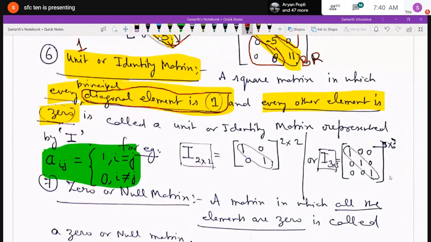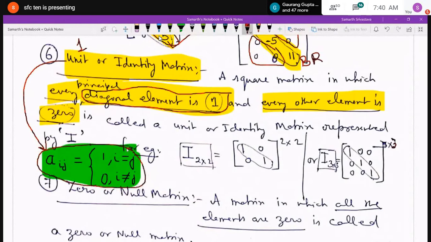Similarly, I have written the identity matrix of order 3 by 3. So 3 by 3 means 1 0 0, 0 1 0, 0 0 1. All the principal diagonal elements are 1 and the rest of the elements are 0. So this is called an identity or unit matrix of order 3 by 3. Is it clear to everybody?